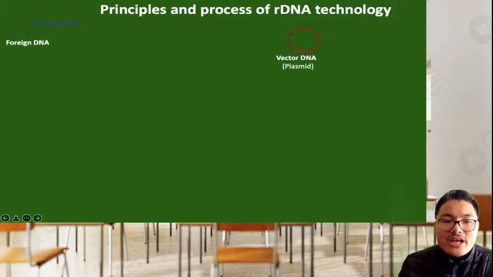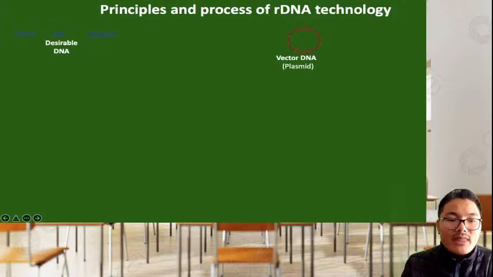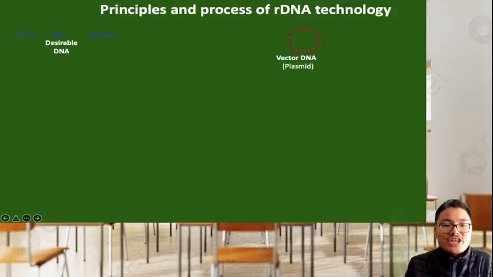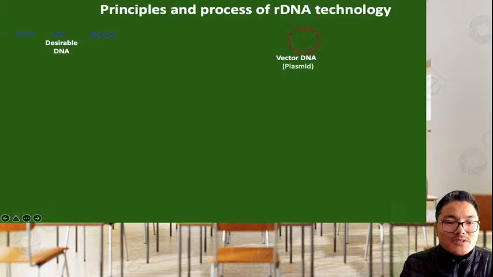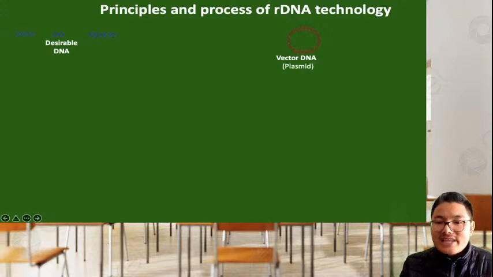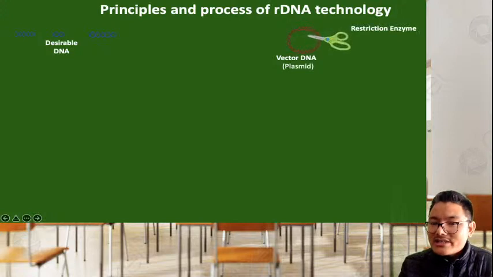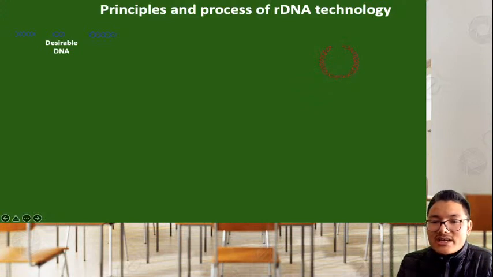Now with the help of the restriction enzyme, we have cut, and now we have obtained the desirable DNA. Desirable DNA is also known as the gene of interest, the gene that is required. So this segment, suppose, is the gene for insulin. Now this insulin gene is isolated, right? Same is the case, we have to cut the vector DNA with the same restriction enzyme. The same restriction enzyme will cut the vector DNA, and in a way we now have two cut DNA. This is the small circular plasmid DNA which is cut, and the other one is the desirable DNA which is cut with the same restriction enzyme, right?